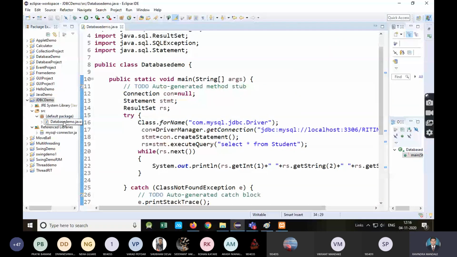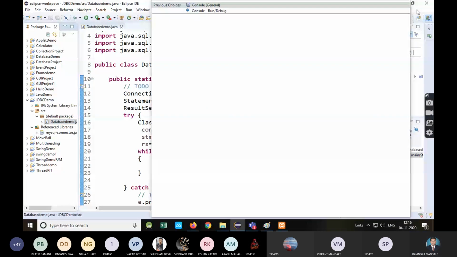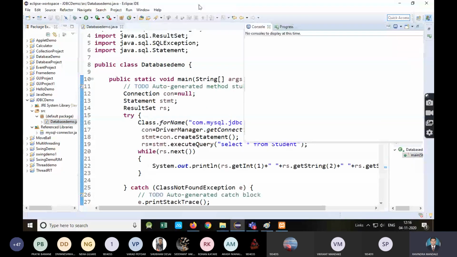Okay, run this like this. Getting the output? Yes, sir. Okay, so this is simple. Only five steps you need to remember.